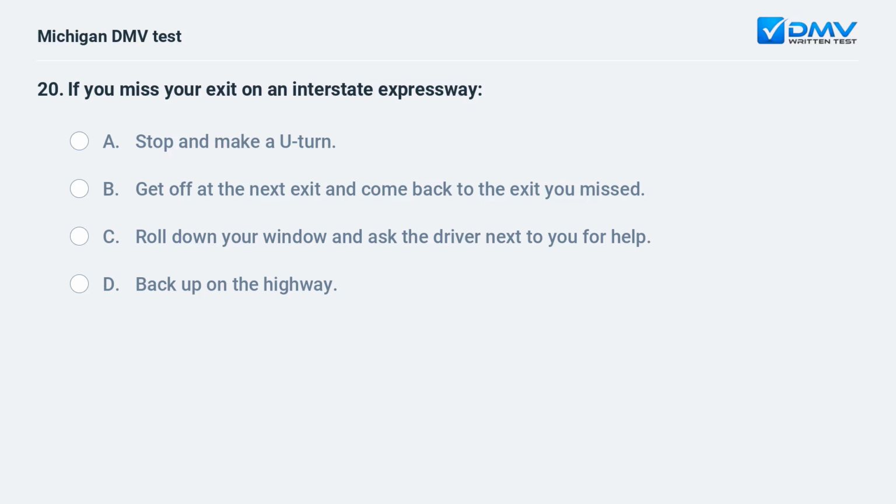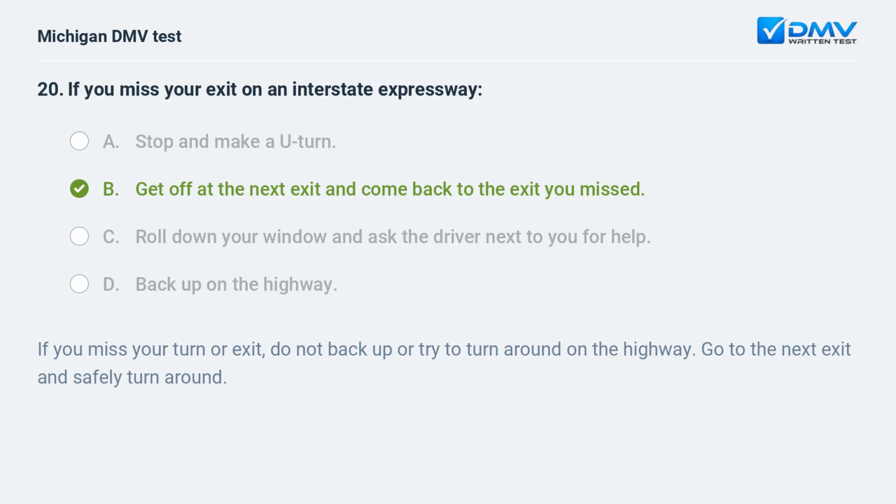If you miss your exit on an interstate expressway? A. Stop and make a U-turn. B. Get off at the next exit and come back to the exit you missed. C. Roll down your window and ask the driver next to you for help. D. Back up on the highway. B. Get off at the next exit and come back to the exit you missed. If you miss your turn or exit, do not back up or try to turn around on the highway. Go to the next exit and safely turn around.